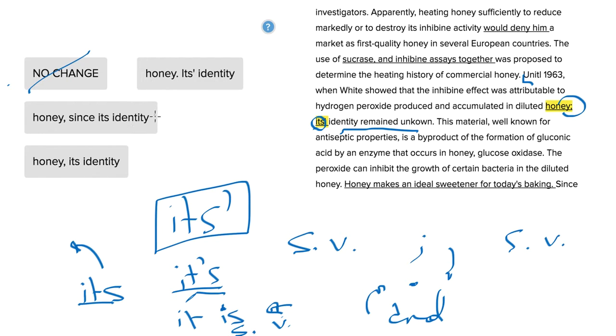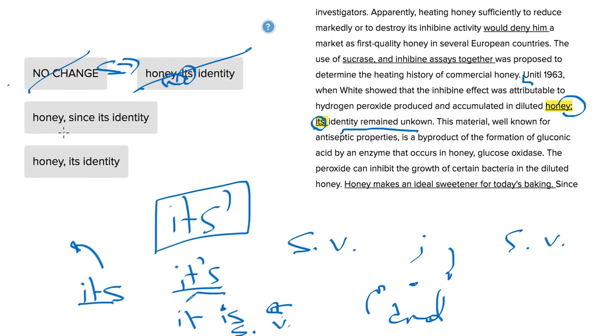Anyhow, let's go ahead and consider the other answer choices. So answer choice B says honey, period. Its identity. Once again, we have this word here. That's not realistic. And also a period we said was interchangeable with a semicolon. The only difference between A and B is that the semicolon changed to a period. If it looks the exact same, if we cross out a period, the semicolon is also wrong, or a sentence using and as a conjunction is also wrong. These are equivalent for the purposes of this test.